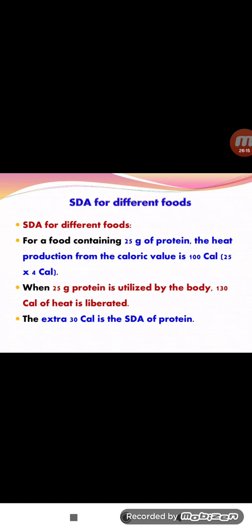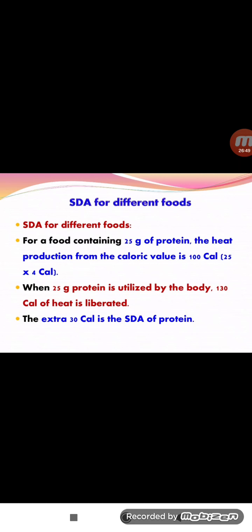Different types of foods have different SDAs. Take a food containing 25 grams of protein. The heat production from the caloric value is 25 into 4 calories. In total, how many calories? 100 calories. But when 25 grams of protein is utilized by the body, 130 calories of heat is liberated.